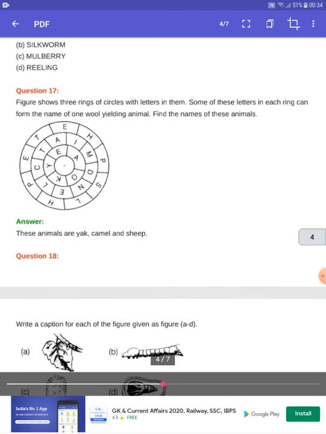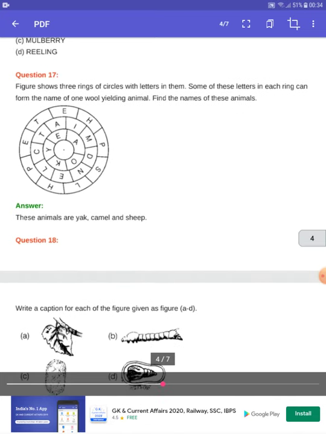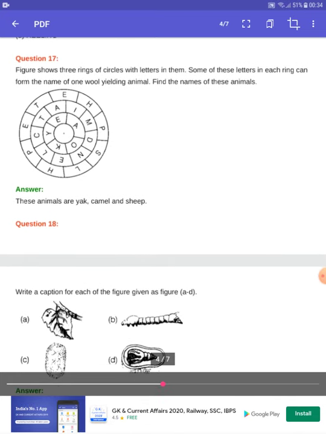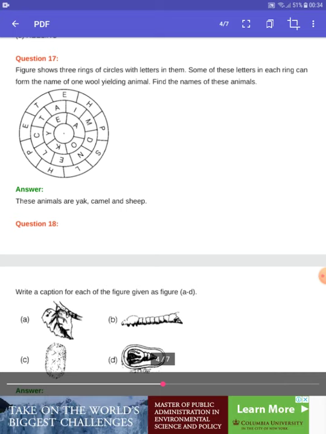Next question is, the figure shows 3 rings of a circle with letters in them. Each ring can form the name of a wool yielding animal, and we must find the name of this animal. In the first ring, they have given YEAOK. So we can write YAK, yak. In the second one, they have given LCTAIMDNE. So we can make the word CAMEL, camel. In the last one, they have given HPETEHPSL. So we can make the word SHEEP, sheep.